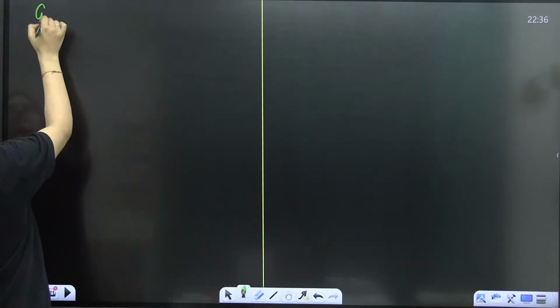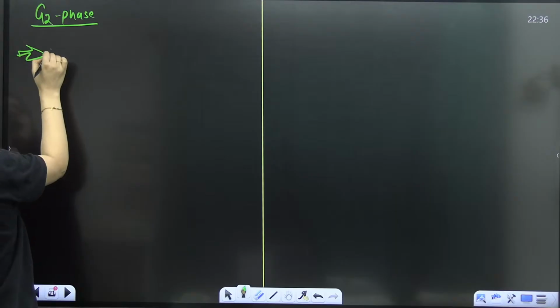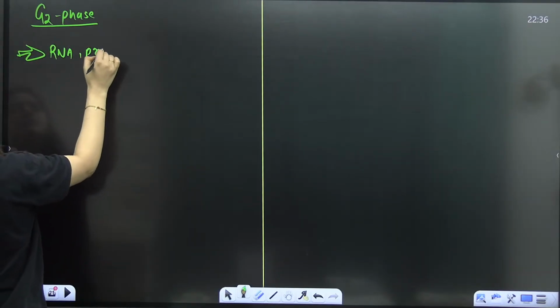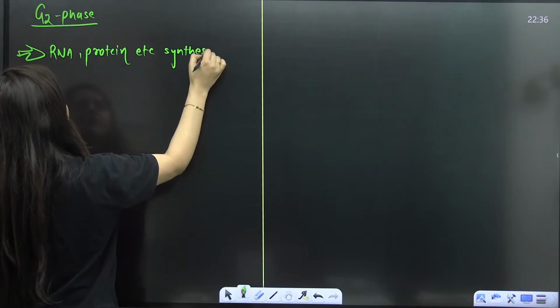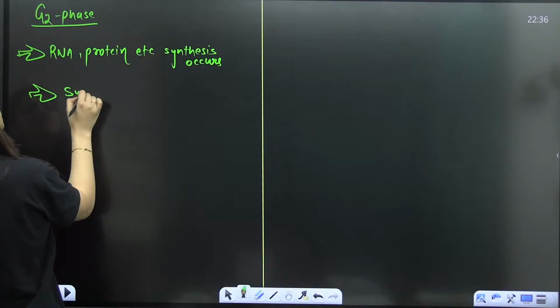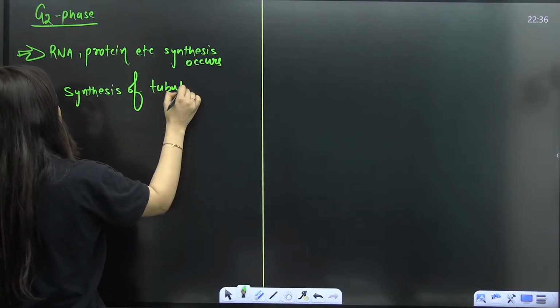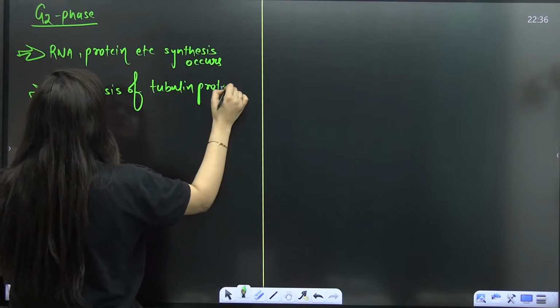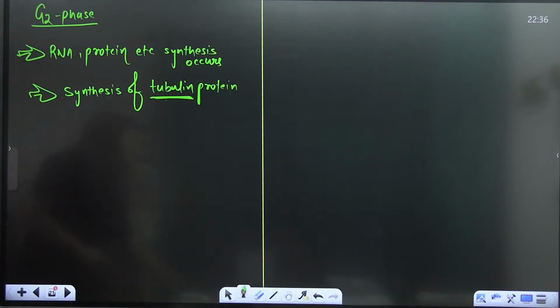So, next is the G2 phase. Again, RNA, protein, etc. synthesis occurs here. Right, students? Here you will see the synthesis of tubulin protein. This is the protein that will form microtubules. Those microtubules are important for the spindle fiber formation. Is that clear, students?